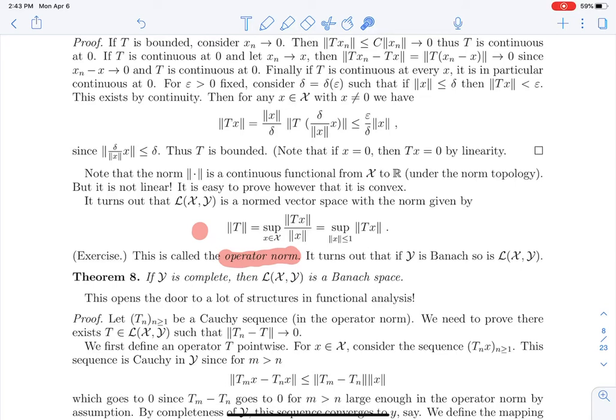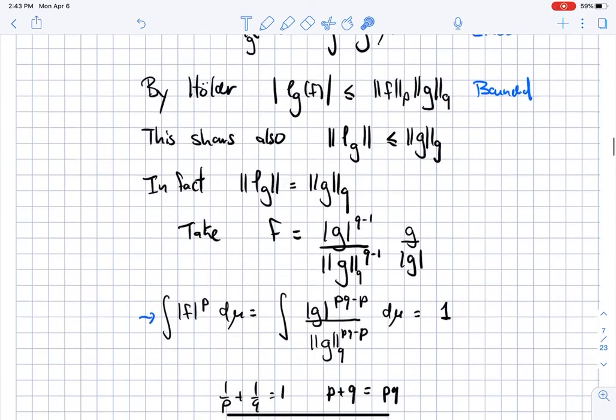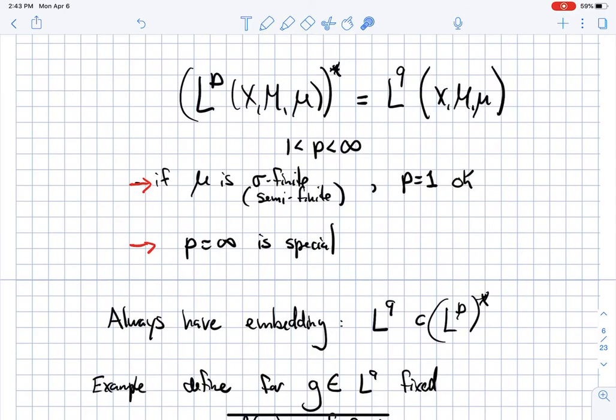In the notes I consider L of X, Y, operators between Banach spaces X and Y that are bounded and linear. Let's just focus on functionals, where you look at functions from our Banach space to R.